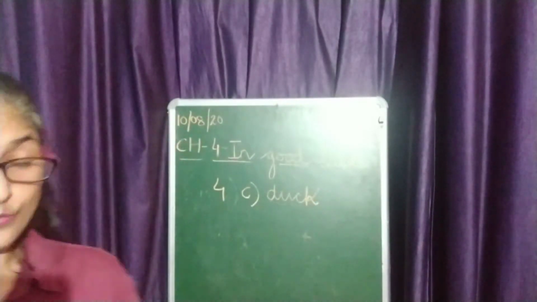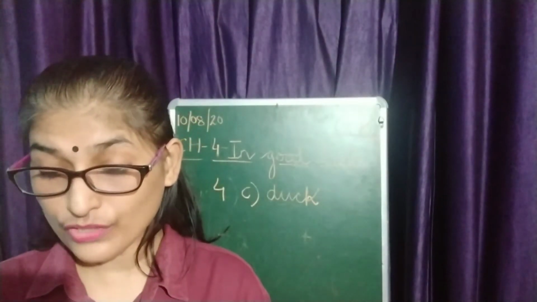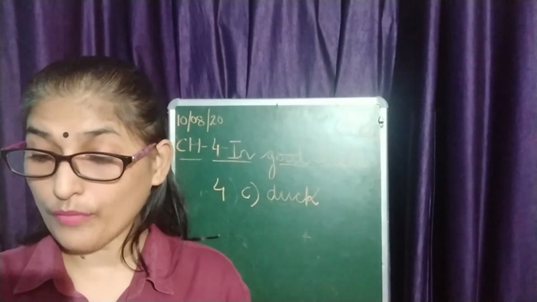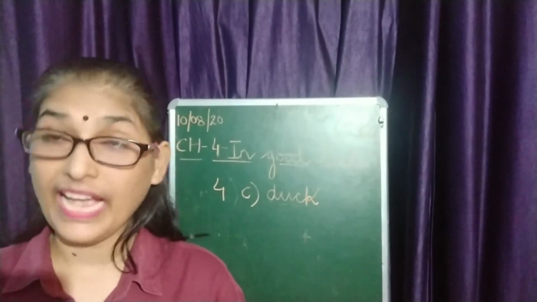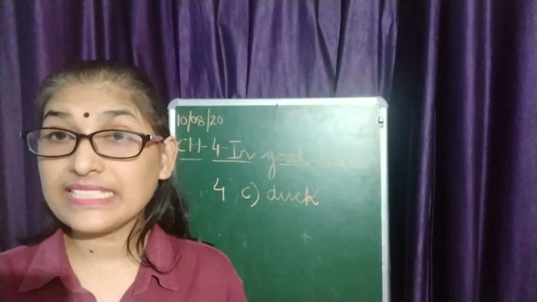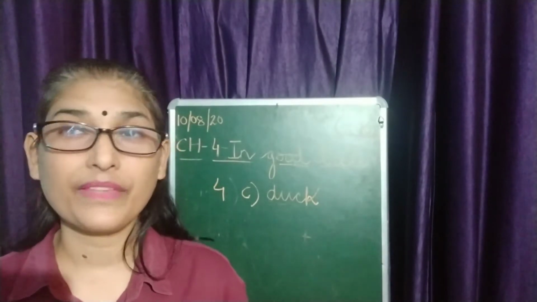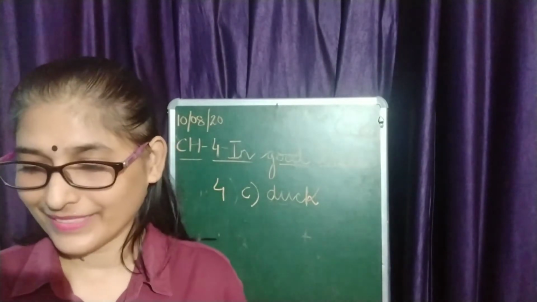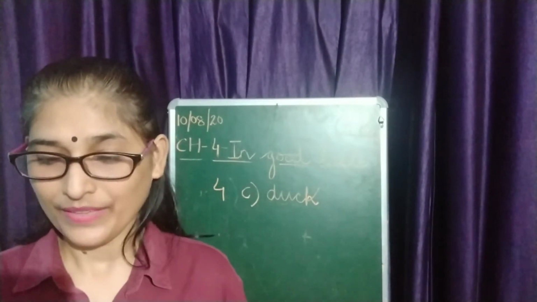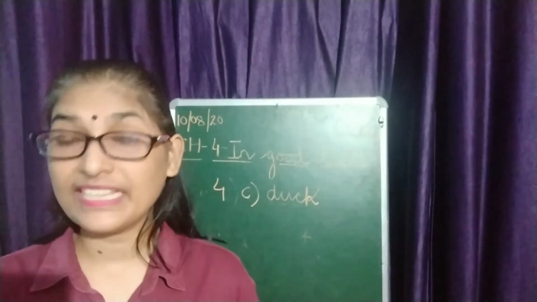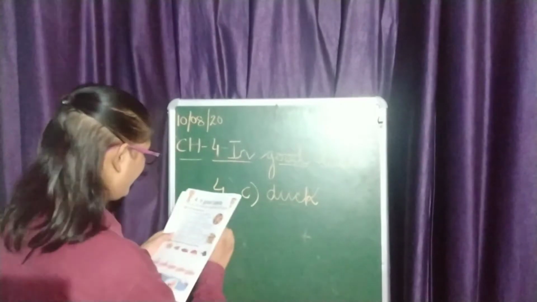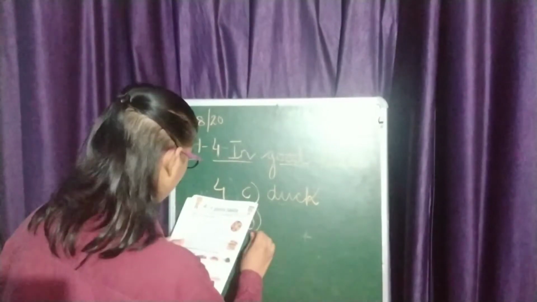Okay. Now, let's move to the fifth one. Sponge, marble and bunt are types of which food item? And the options are, first is sandwich, B is cake and C is pizza. I think we all like these foods, isn't it? Do you like cake? Yes. Here the correct option is B and that is cake.